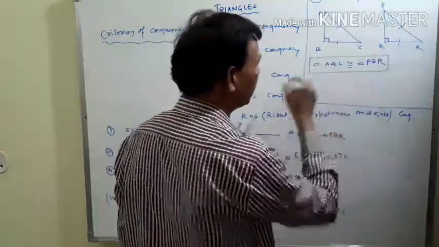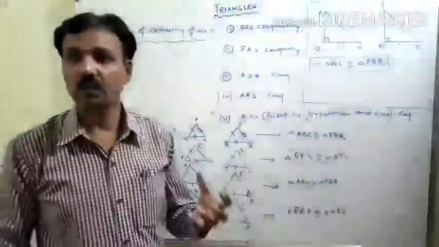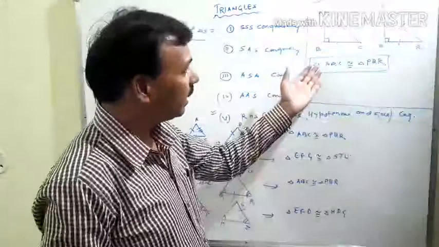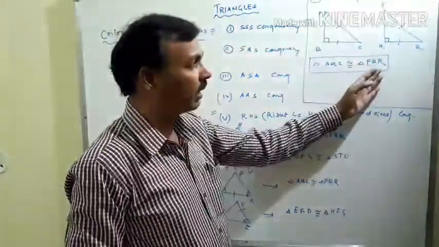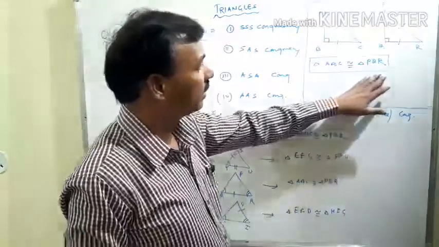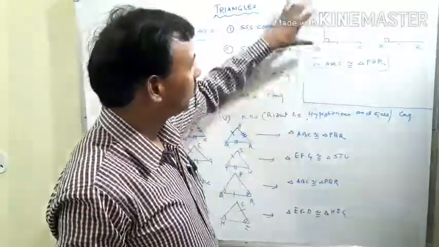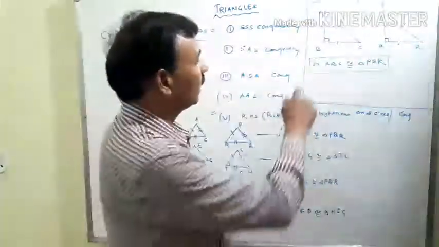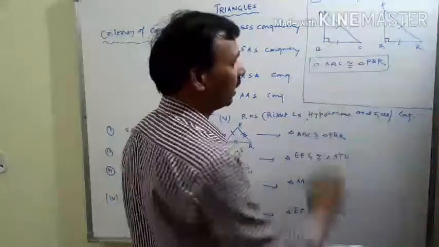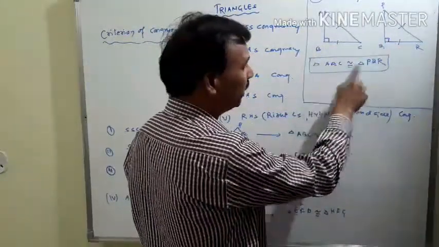In this whole chapter, one thing should be remembered: the corresponding word is very important. What is the corresponding word? Triangle ABC congruent triangle PQR. We try to deliver the knowledge of correspondence with this congruency. Triangle ABC congruent triangle PQR. In this congruency, angle B equals angle Q. That means angle B equals angle Q.